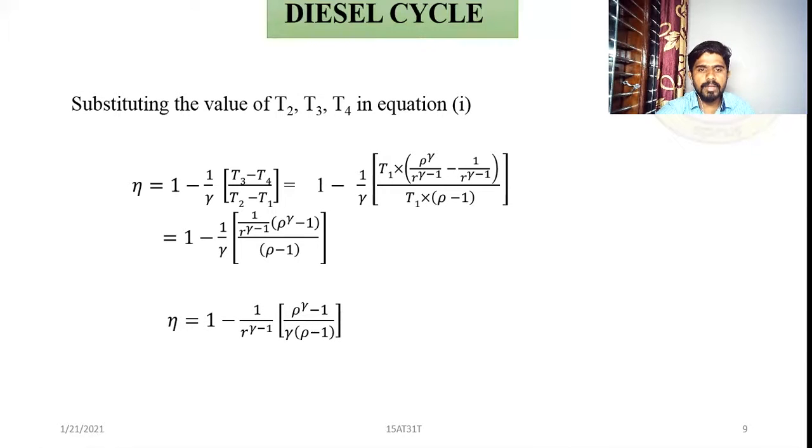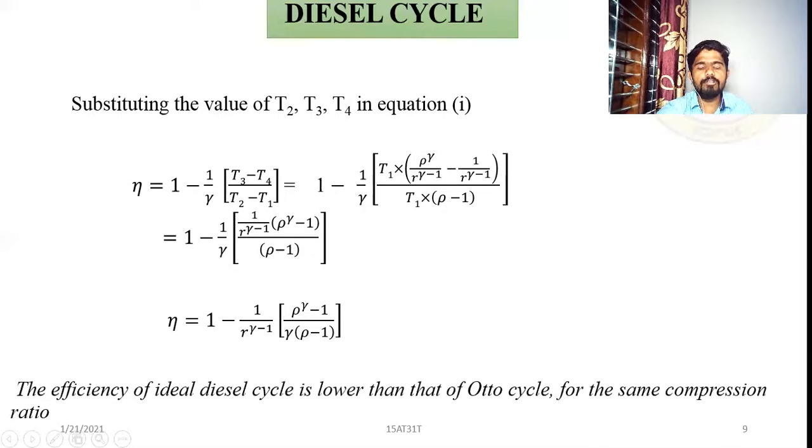Now, if you simplify this again, efficiency is equal to 1 minus 1 upon R to the power gamma minus 1 into rho to the power gamma minus 1 divided by gamma into rho minus 1.